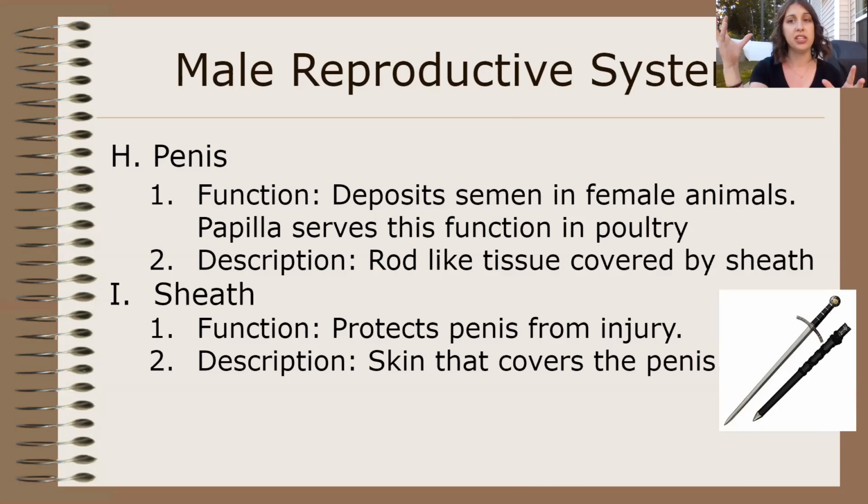The sheath is literally just the skin that surrounds the penis. It doesn't do a whole lot of protecting, but it does kind of provide some cushion to it, because the penis is a very sensitive organ. It would hurt a lot if it got hurt, and it would be very easy to hurt. So the sheath kind of provides this cushioning in hopes that it doesn't end up getting hurt.